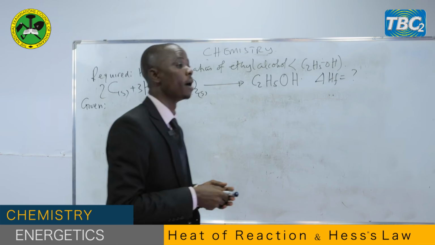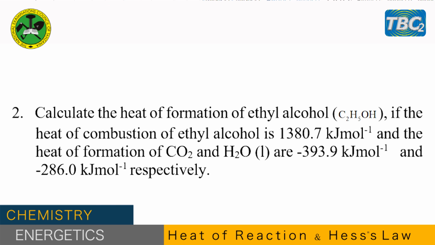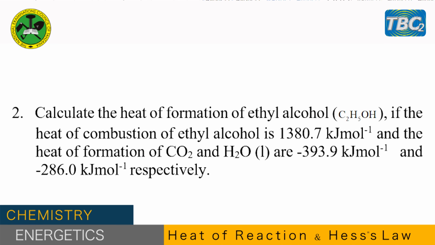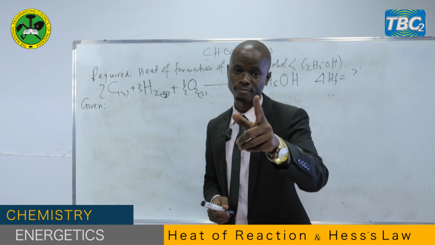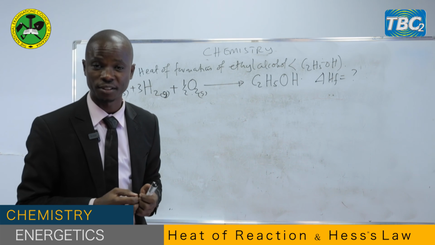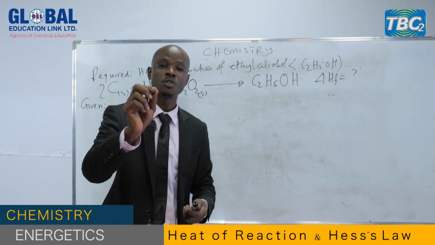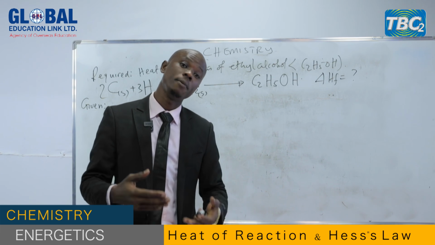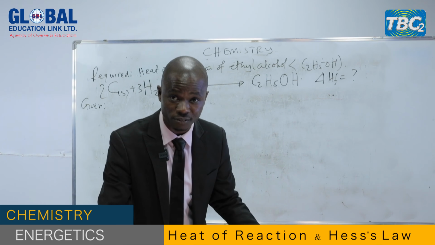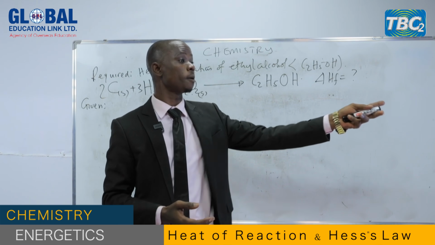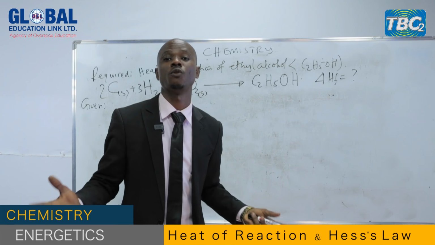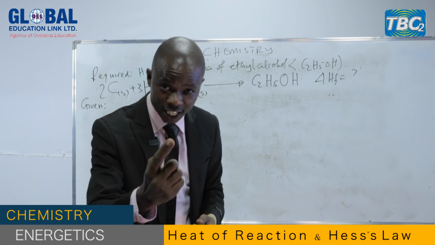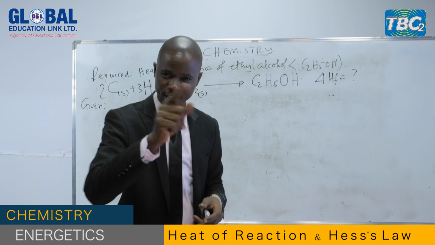What are we given? Number one, the heat of combustion of ethyl alcohol is 1,380.7 kilojoules per mole. My dear students, heat of combustion. What is heat of combustion? Sometimes you can be given the data as positive, but actually they are not positive. You can be given the data as negative, but actually they are not negative. So what do you have to do? For example, the heat of combustion. What is heat of combustion or enthalpy of combustion? Are you able to define it, my dear students? If I tell you right now to define the heat of combustion, can you define it?